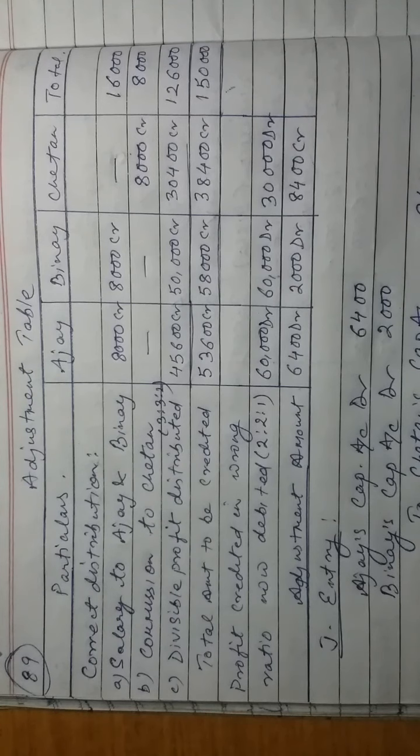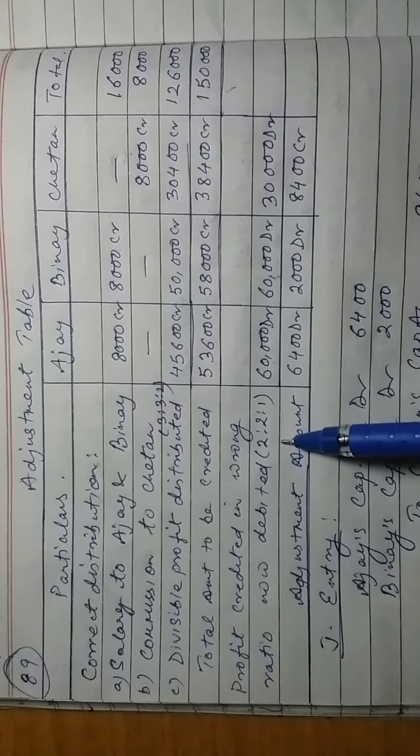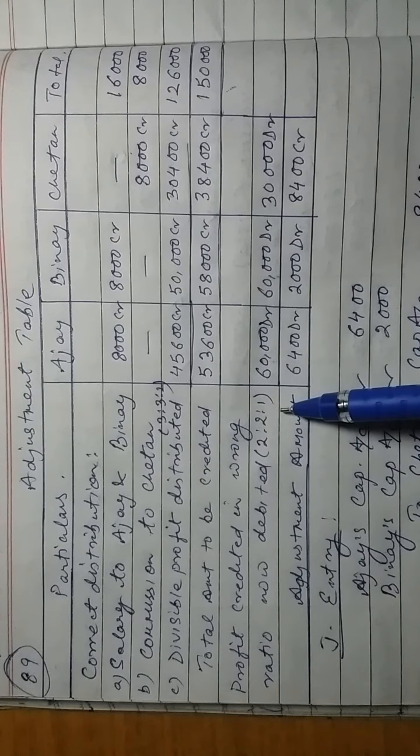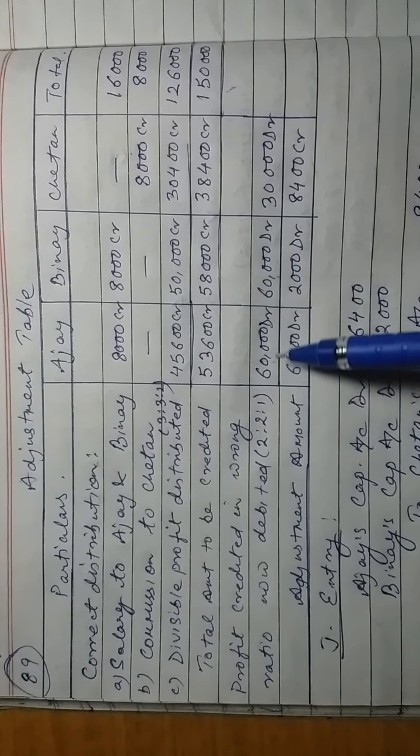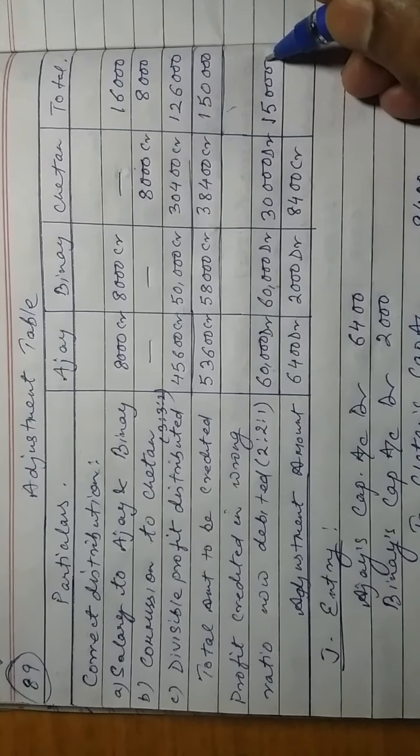Now let us discuss question number 89. This is a different question in which profits were to be divided after some appropriations of salary and commission, and in that also there is a guarantee. But no appropriations were followed in the question, and the profit was wrongly distributed in the ratio 2:2:1. This is the wrong division of profit. What is the amount of profit available in the question? It is 1,50,000. So 1,50,000 was divided in the wrong ratio 2:2:1.